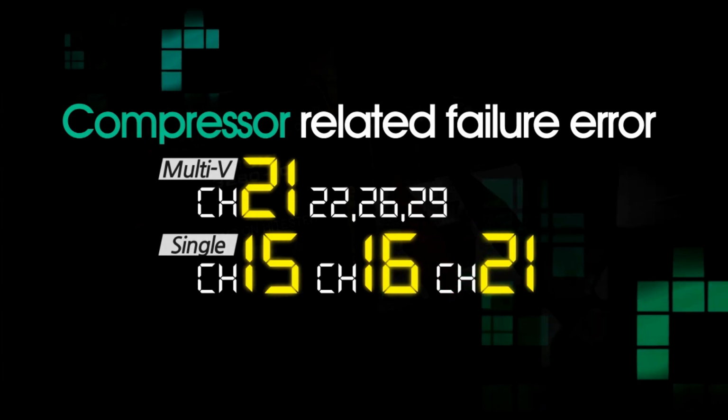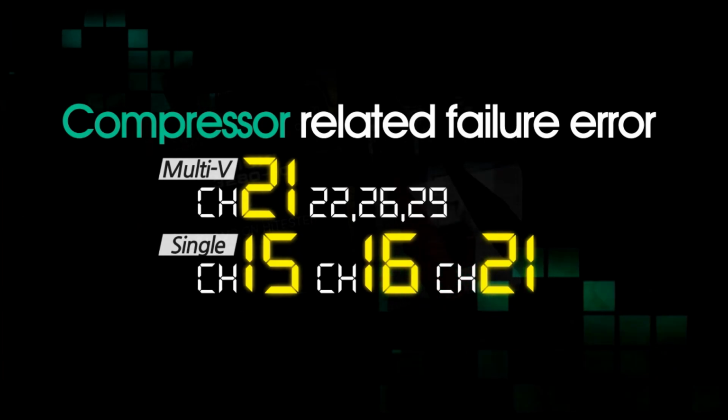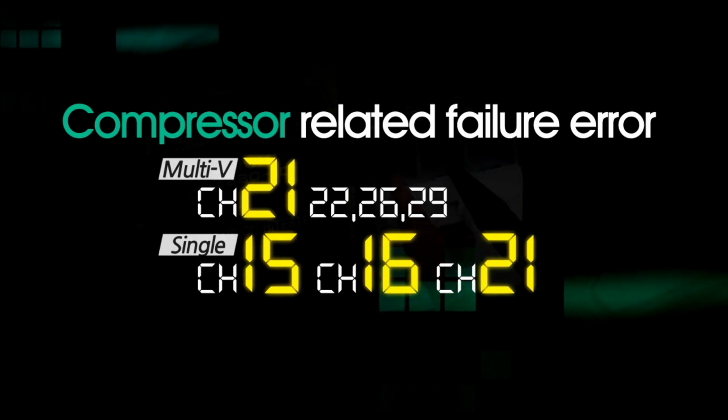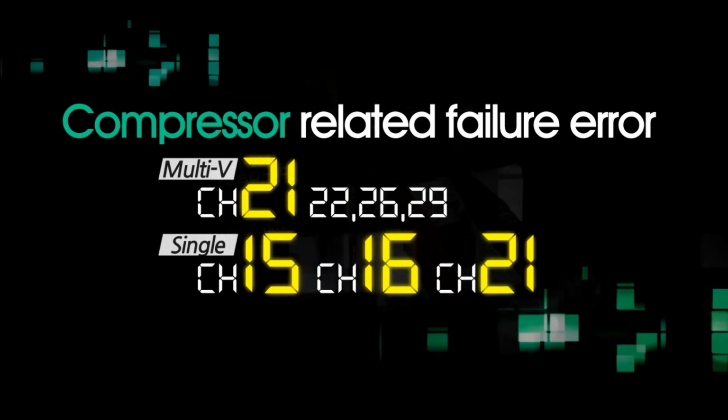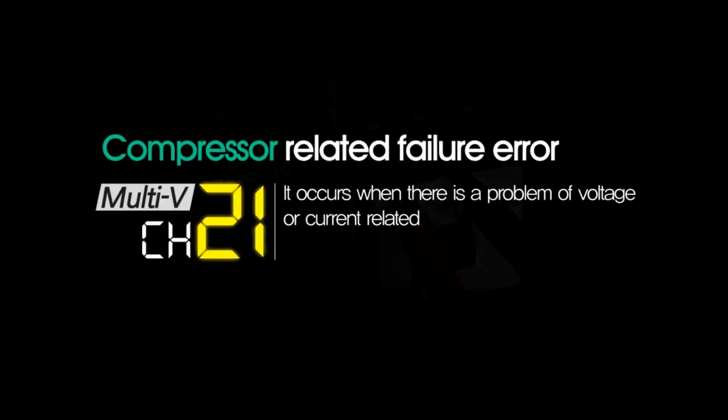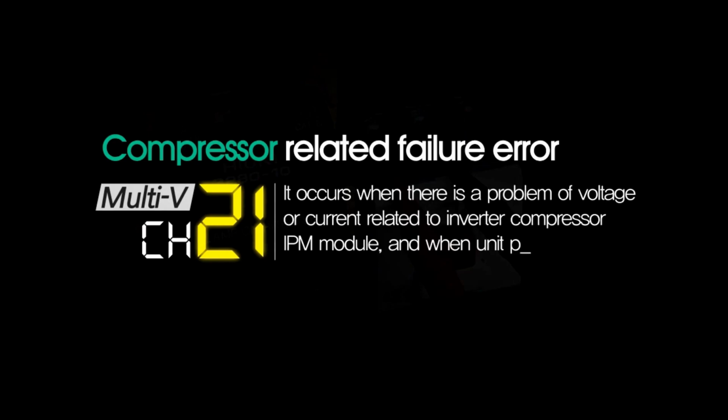CH21 is an error related to the inverter compressor, and there are related errors of 22, 26, and 29. For single, CH15, 16, and 21 occur. The CH21 error code occurs when there is a problem of voltage or current related to the inverter compressor IPM module, or when a unit part is defective.